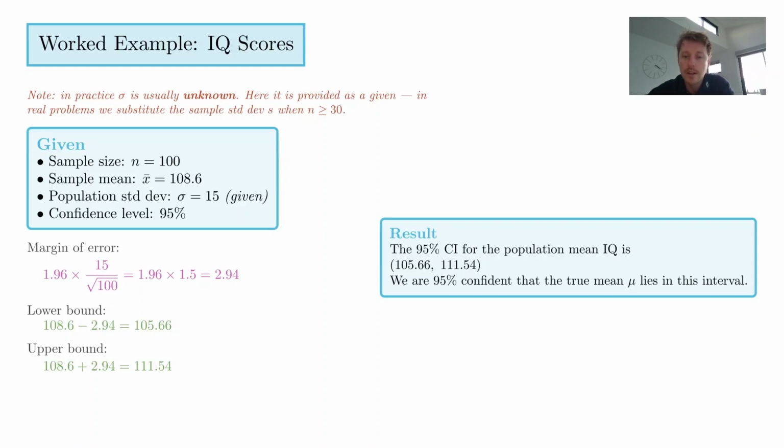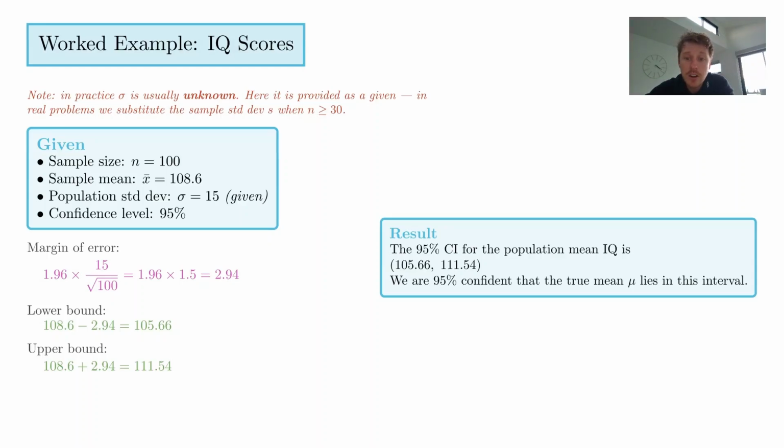So to get the lower bound of our confidence interval, we get 108.6 minus 2.94, which is 105.66. And then the upper bound is 111.54, and we get that by just adding 2.94. Okay? And this is our result. So we are 95% confident that the true mean lies in this interval. Okay, lies somewhere in that interval.